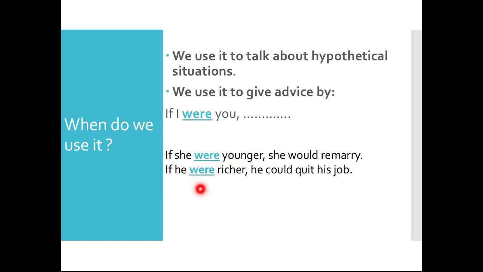If he were richer, maybe you're talking about your friend, maybe you're talking about your father or brother, and you know that they are not very rich. So you're going to say, if he were richer, he could quit his job, okay? So it's always were with conditional sentences type 2, and you're only going to use could or would plus the base form of the verb, okay?